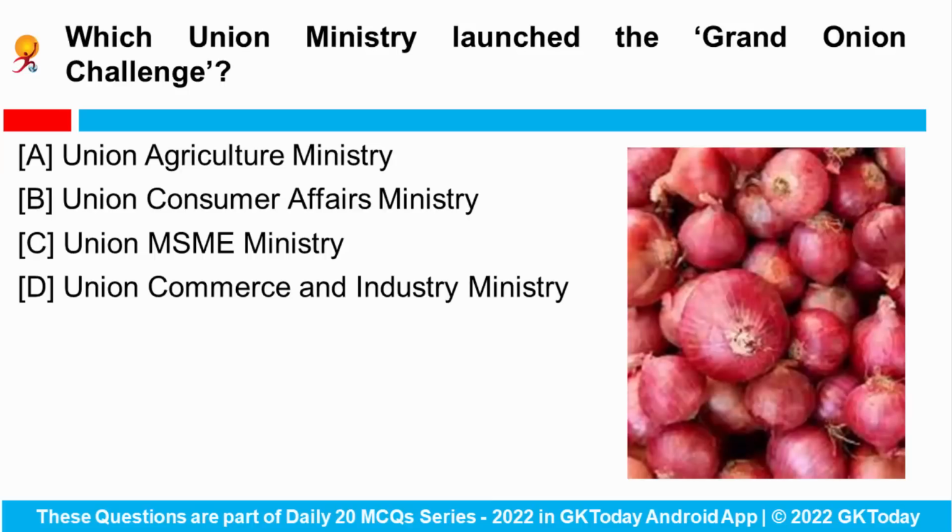Next is, which union ministry launched the Grand Onion Challenge? The Department of Consumer Affairs recently launched the Grand Onion Challenge, and this challenge seeks ideas from young professionals, professors and scientists for designs and for improving the pre-harvesting techniques, primary processing, storage and transportation of post-harvested onions in the country. Okay, so the correct answer would be Union Consumer Affairs Ministry.